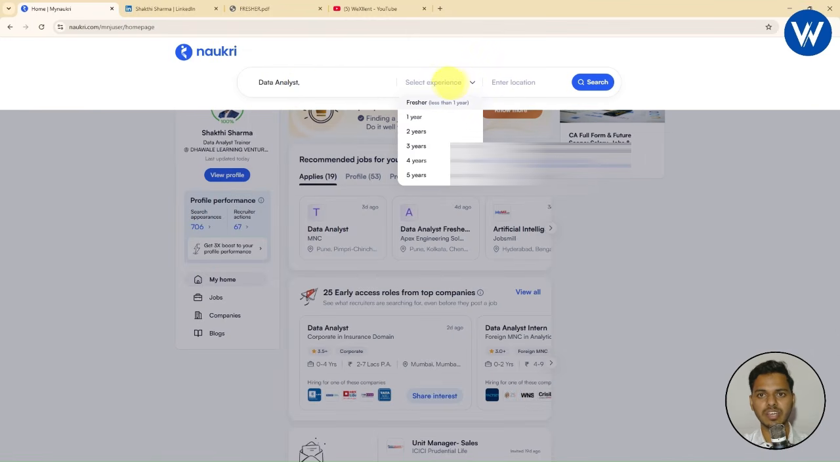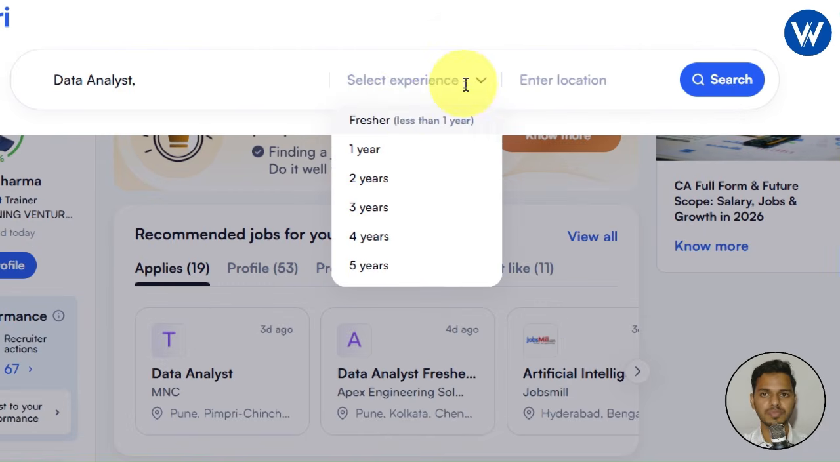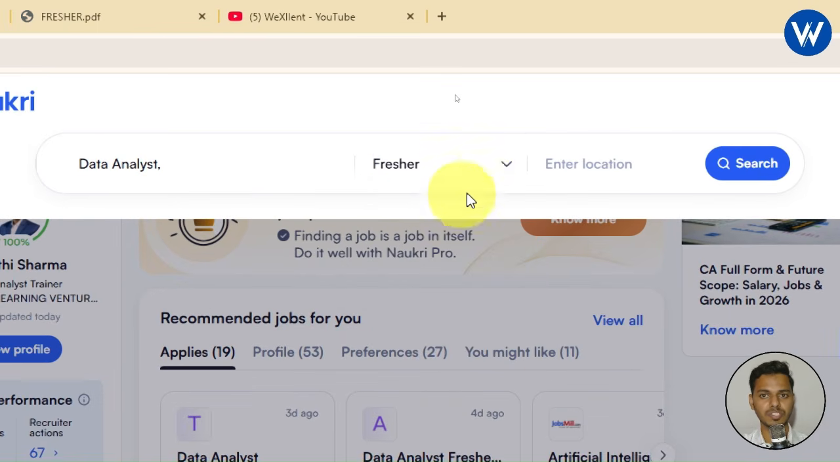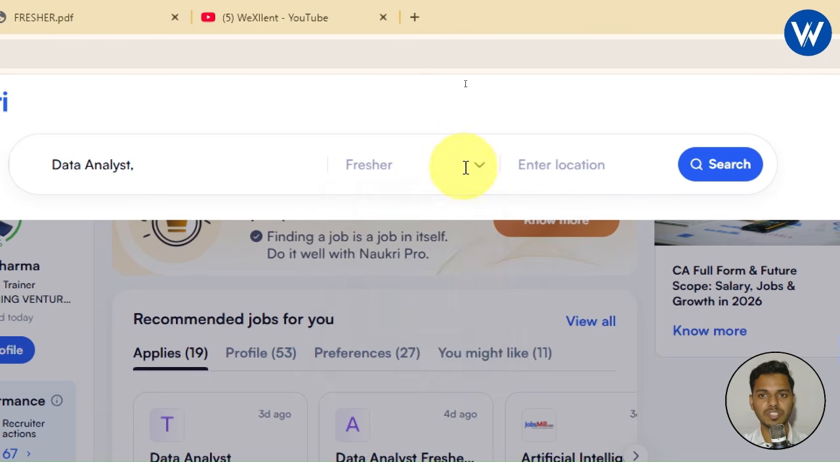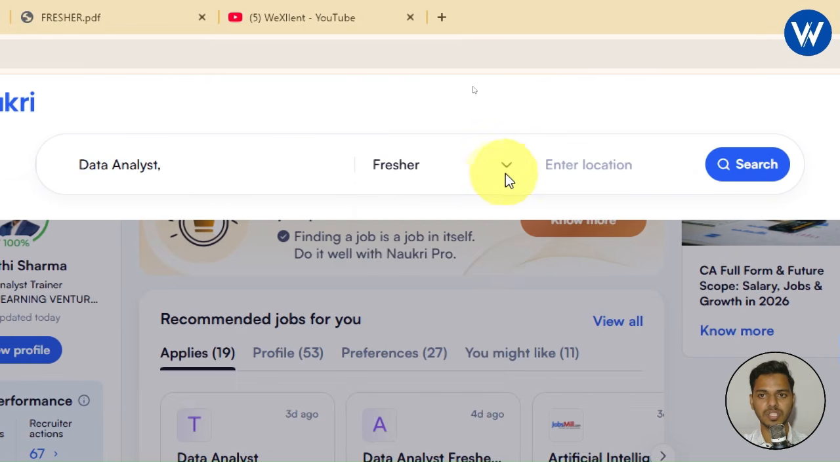Now you need to select the experience. Here you can see many options are available. If you are a fresher, you can just go with the first option. If you have at least 1 year of experience, you need to go with this option. But right now, if you are a fresher, you need to simply click on this fresher option available.